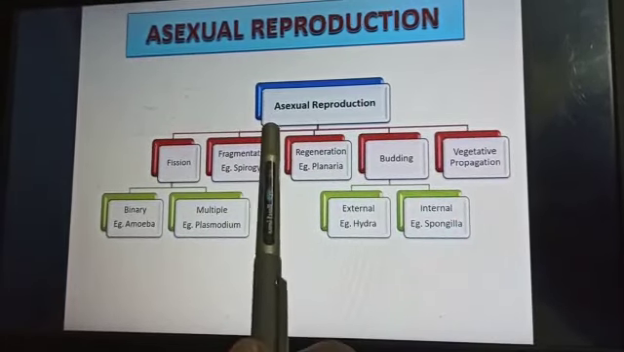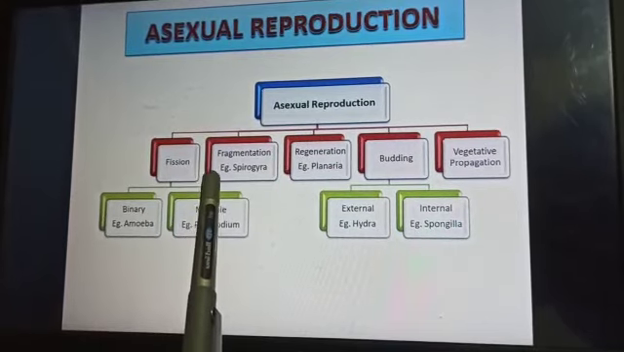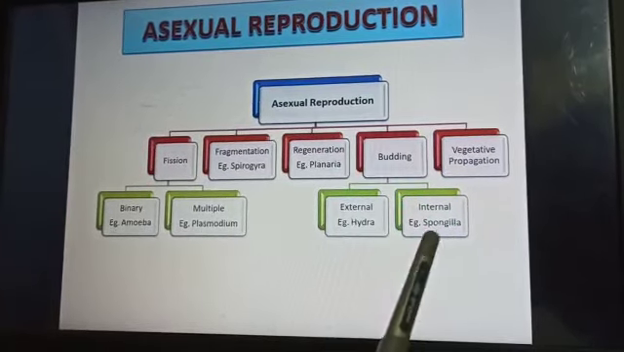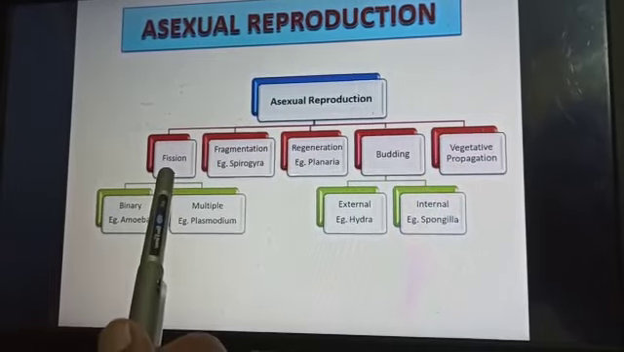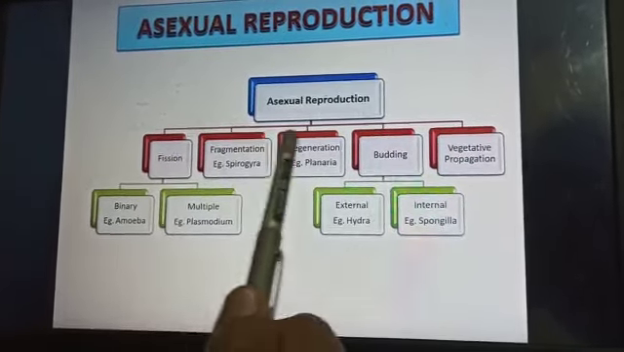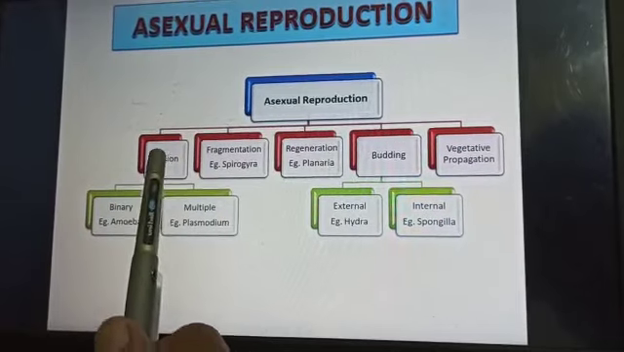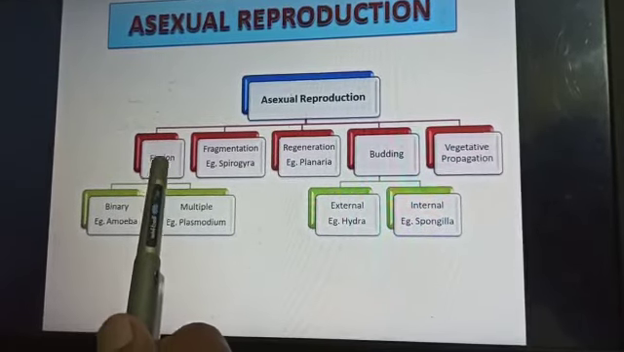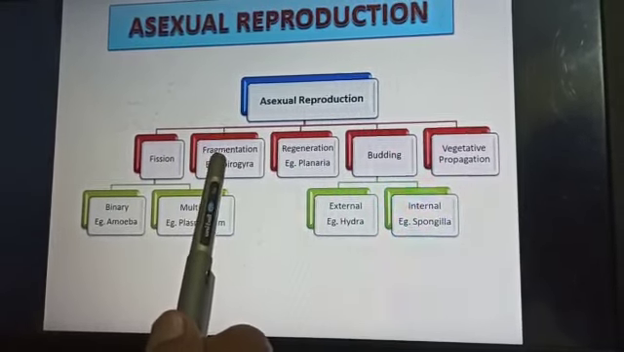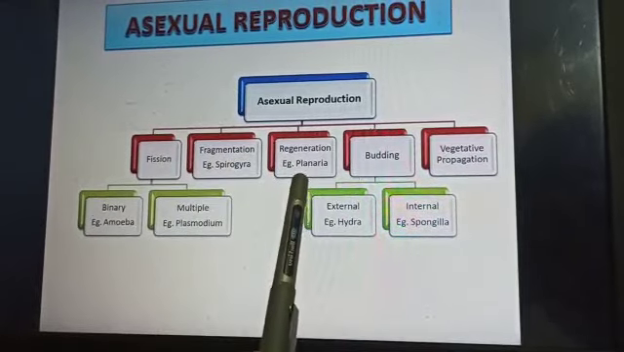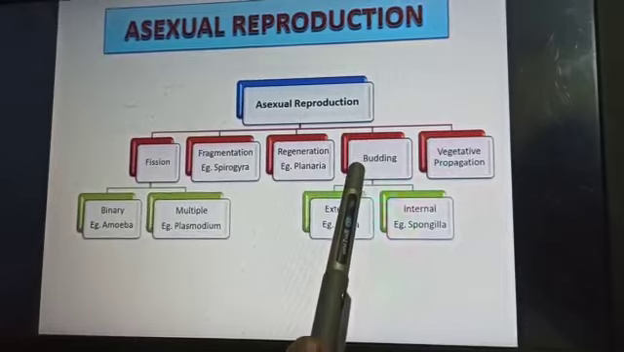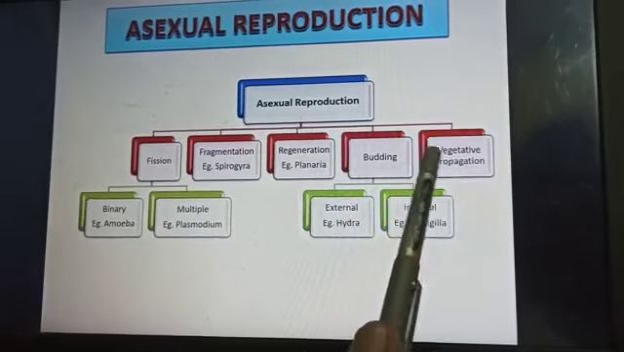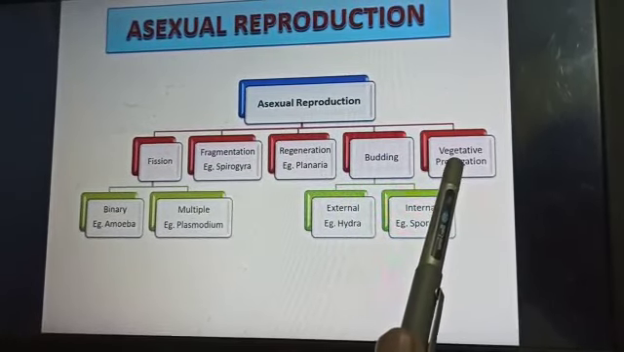Asexual reproduction, the chart is given. These are the different types of asexual reproduction. Number one, fission. Number two, fragmentation. Number three, regeneration. Number four, budding. And number five, vegetative propagation.